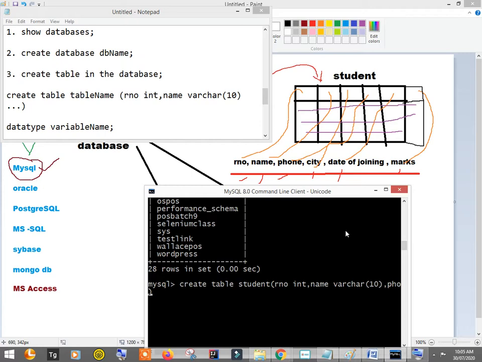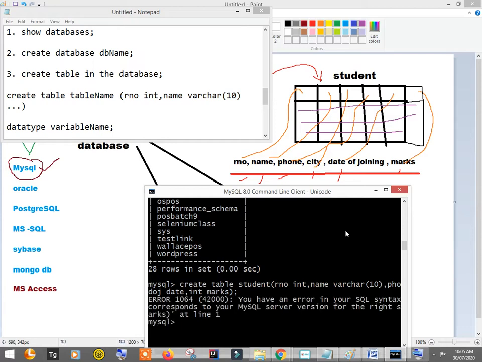Then date of joining, doj, let's say it's of type date. Then marks, which will be integer. So this will be the query, and at the end you have to put a semicolon and hit enter.